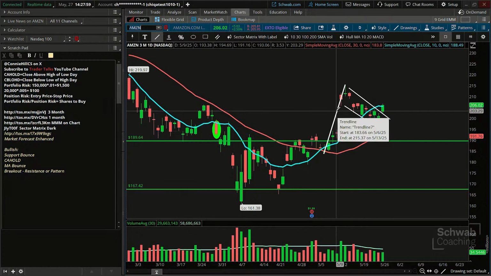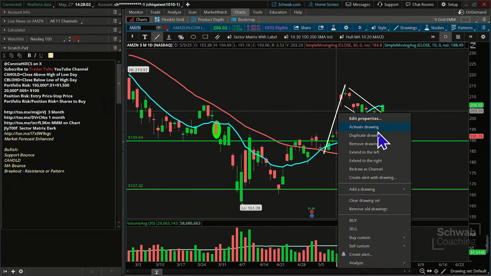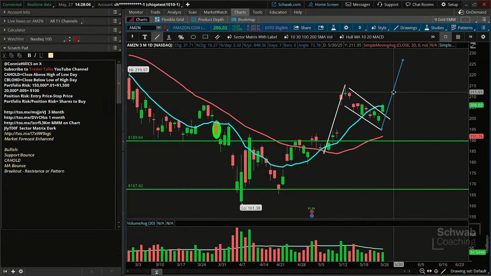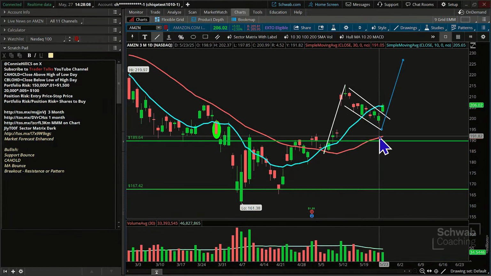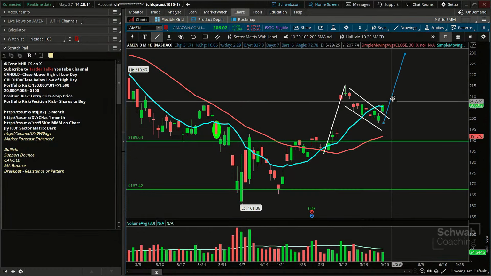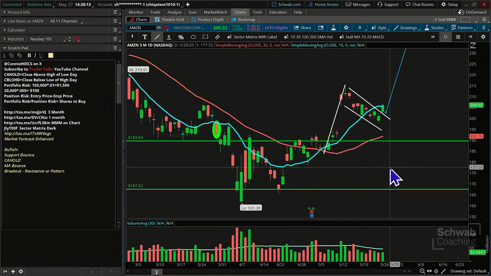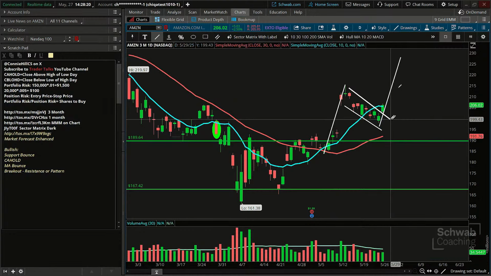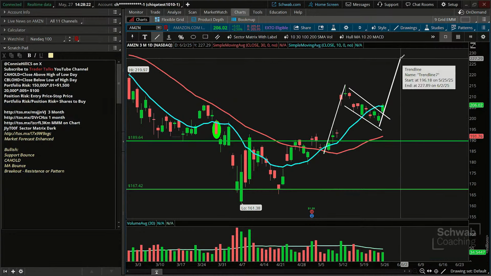Now, this has got a pretty long candle here. We can duplicate the drawing. We're going to bring it down, conservative entry. We would place it right there at the back of the flag area. If we wanted to be more aggressive, we'd put it up here. This one, let's be more conservative. All right, so we're going to put that at the back end of the flag, and our target here gets up to 196.18. That is a pretty decent move given that the stock right now is at 206.